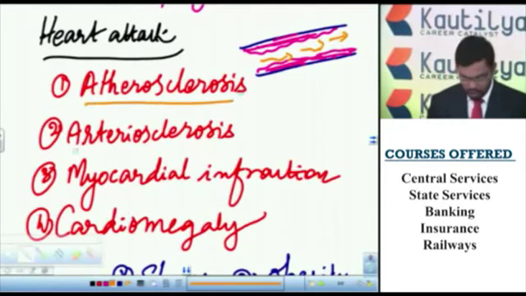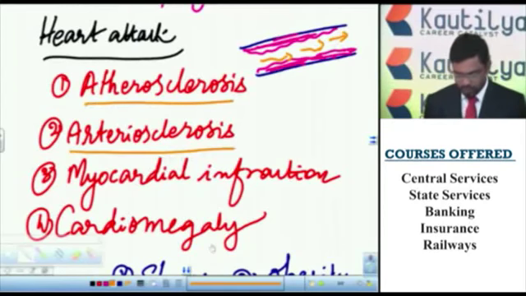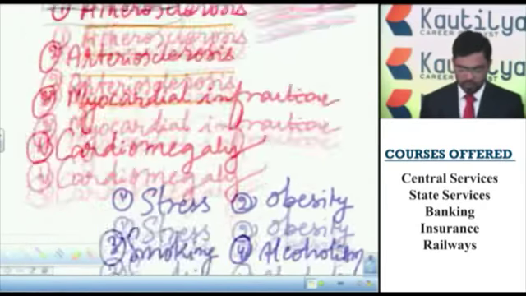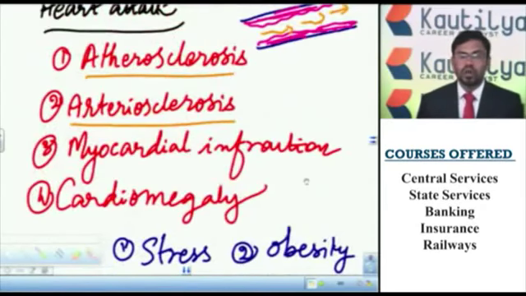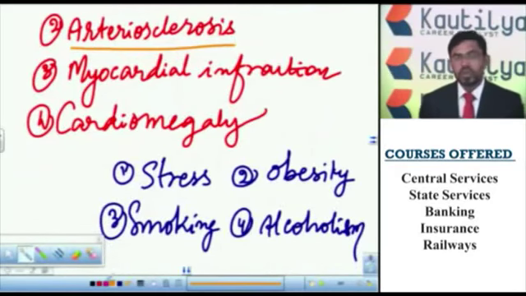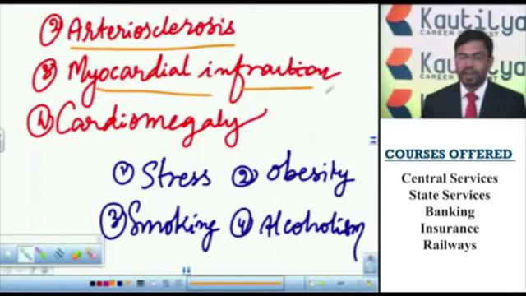And arteriosclerosis: due to various reasons, the wall of the coronary artery gets thickened. This condition is called arteriosclerosis. And myocardial infarction: if the heart muscles are infected, the heart functioning stops.